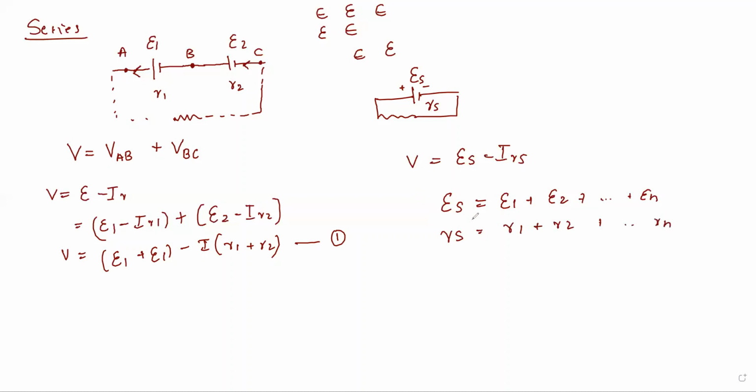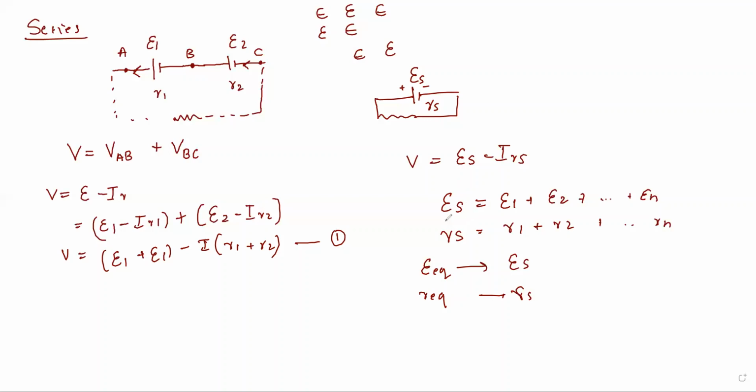You can write ES and RS, where S indicates a series combination, or you can write E equivalent and R equivalent. Both are correct. I prefer ES because it is clear you are writing for series, and in parallel I refer to it as EP.